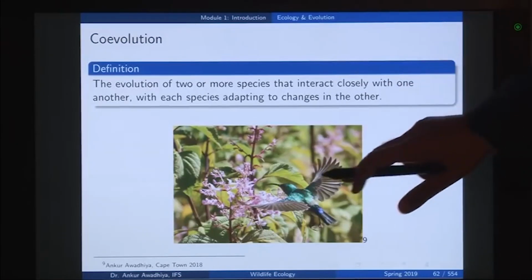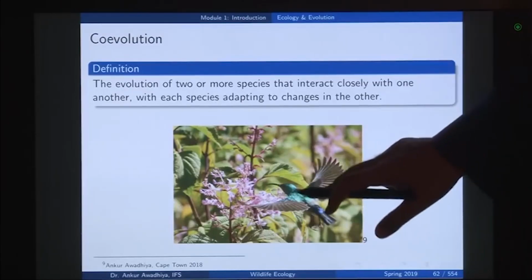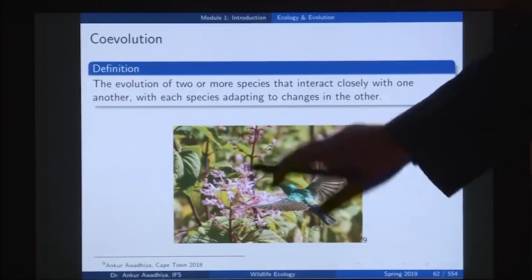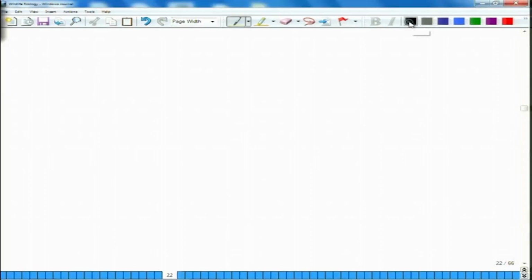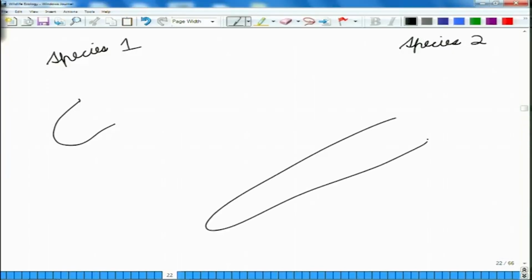So, essentially if you have a bird species that has this beak, it should only go and feed on flowers of species 1, and the birds that go and feed on flowers of species 2 should be different. So, species 1 birds should not be able to get to species 2 flowers, and species 2 birds should not be able to get to species 1 flowers. So, essentially we have this situation in which you have say this is your species 1 and this is your species 2. Now, in the case of species 1 you have a flower that has this shape, and in the case of species 2 you have a flower that is more elongated.